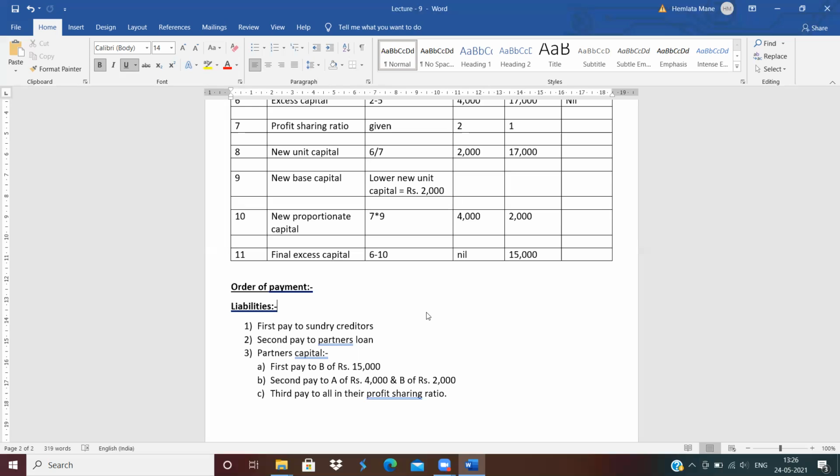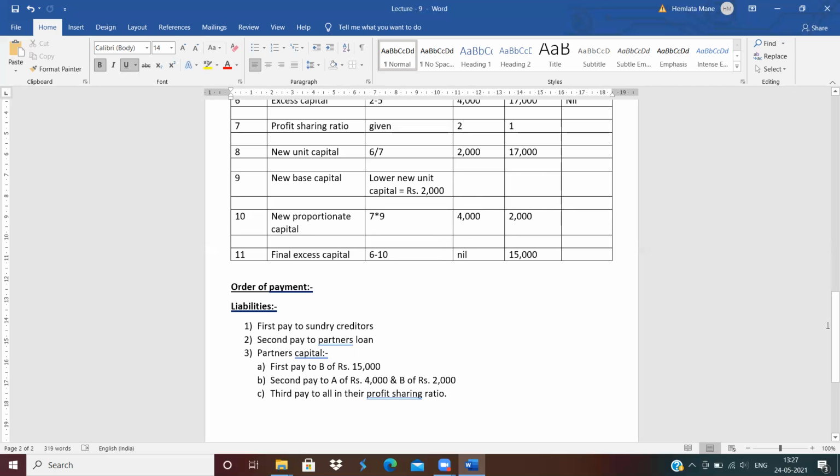And then fifth number, pay the partner's capital. But in partner's capital, whose capital pays first? On the basis of the statement of excess capital, we can know whose capital should pay first. So first pay to B, rupees 15,000. Second pay to A and B. A pays 4,000 and B pays 2,000, and third pay to all in their profit sharing ratio.